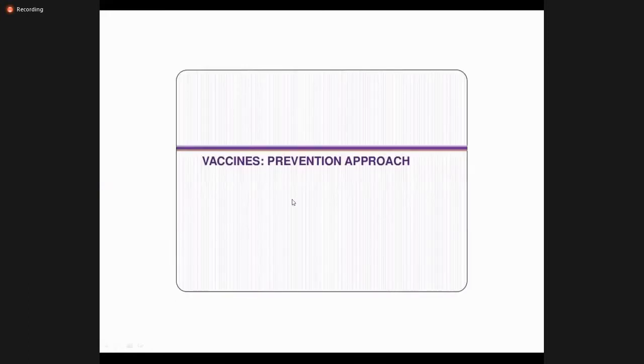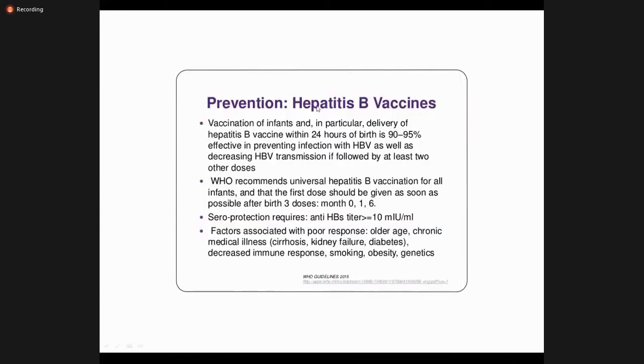Now coming to the vaccines, this is a preventive approach. This is one difference between hepatitis B and C. In hepatitis B, the vaccine is available. In hepatitis C, a preventive vaccine is not available. We have to give it in 3 doses at 0, 1, and 6 months, and check the titer. How do we know that we have developed effective protection? If the titer is more than 10 mIU/ml, then we can say that the patient has developed protection.